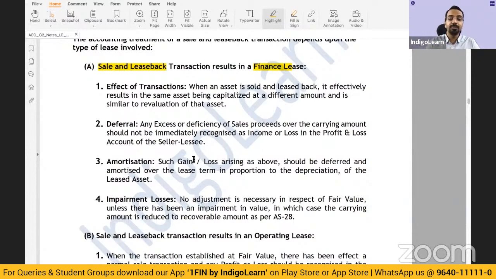So, if there is any excess or deficiency, if there is any gain or loss over the carrying amount, then that should not be immediately recognized, but such gain should be deferred and amortized over the lease term, generally in proportion to the depreciation of the leased asset. So if there is a finance lease, you will not immediately recognize any gain or loss, and the simple reason being, my own asset I have sold and I have got it back as a lease, asset leaseback. I'm just moving the asset out and in the balance sheet. In effect, there is no movement of the asset. In substance, there is no movement of that asset, and hence any gain or loss will be deferred and amortized. That is when there is a finance lease.